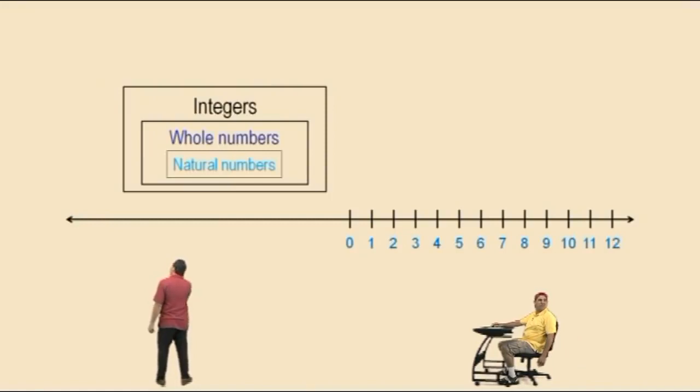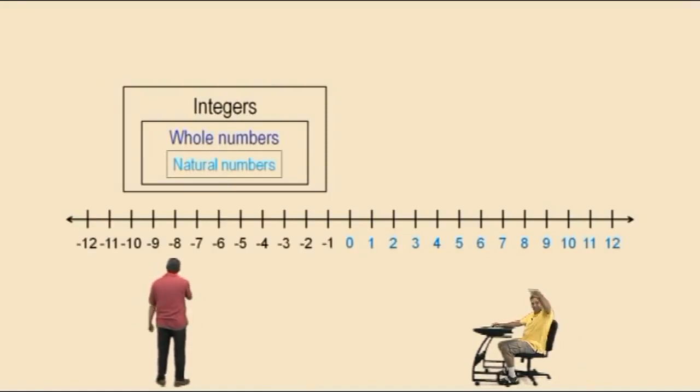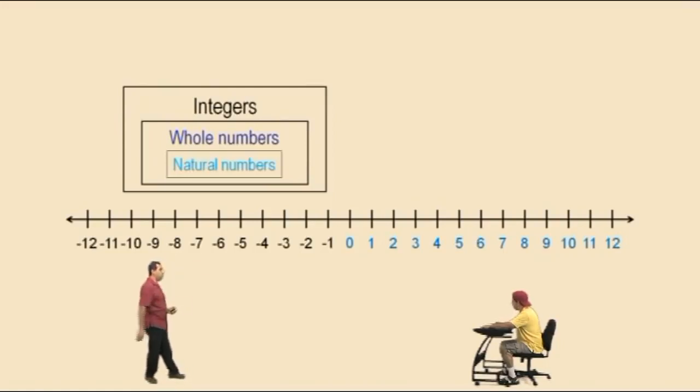All right, let's go ahead and put our negative numbers on our real number line. And there they are right there. So the integers are the set of numbers that we mark our real number line with. Okay? And within the set of integers are the whole numbers and obviously the natural numbers.